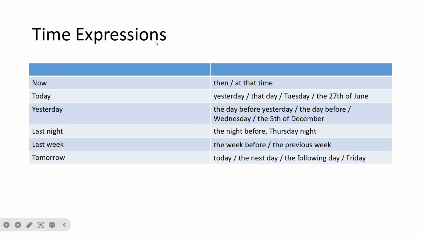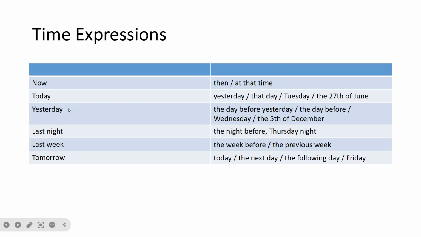The time expressions. When a person says something, they're going to use some words referring to the time frame. However, when you are reporting that same sentence, you have to go back in the past. Remember, we're always going back in the past because reporting something is all about something that has already been said. So if a person says "now," you have to use "then" or "at that time." If they use "today," you have to use "yesterday," "that day," "Tuesday," "on the 27th," once it's in the past tense.